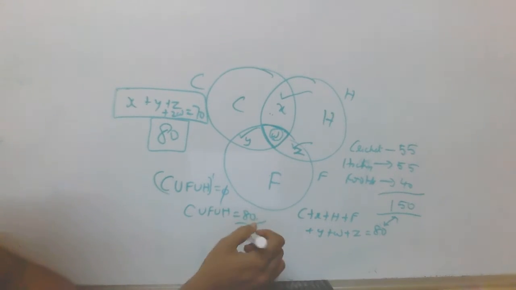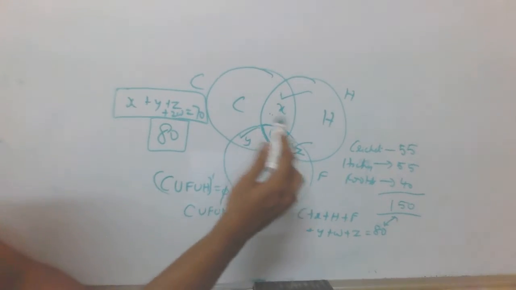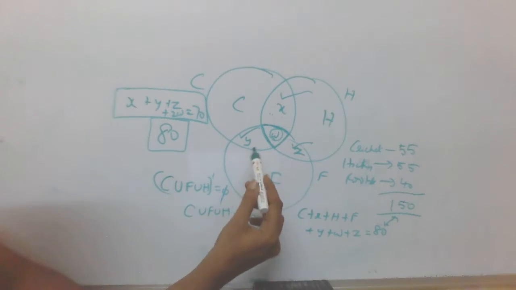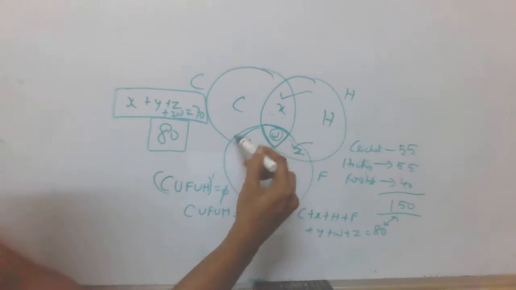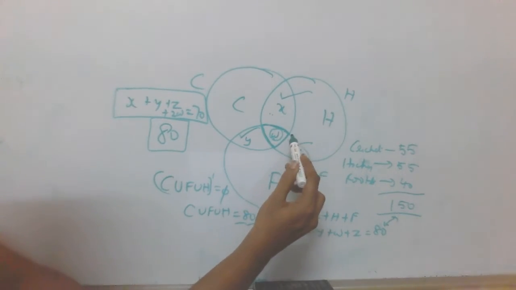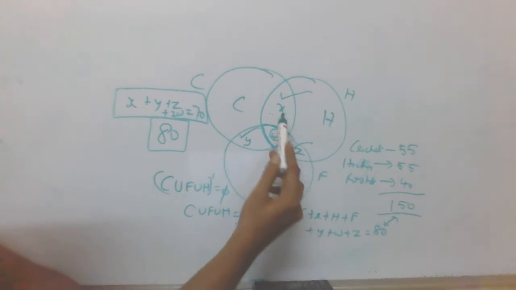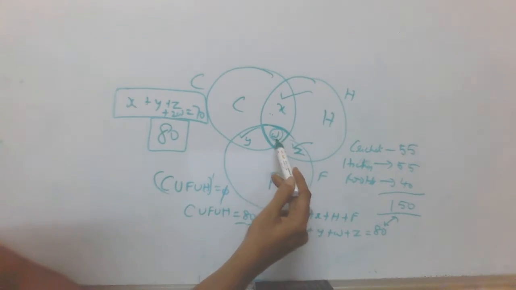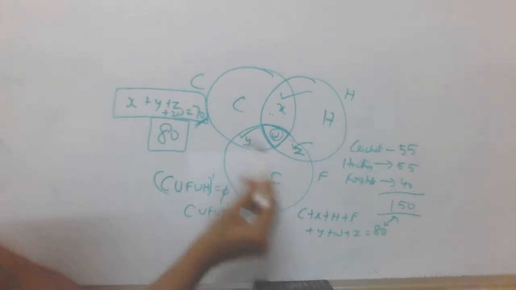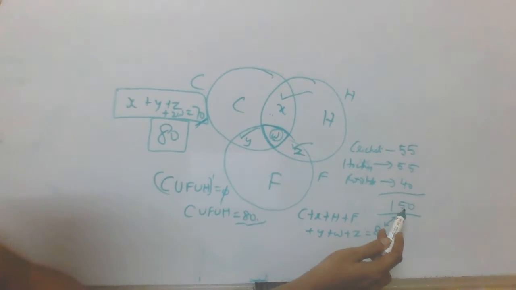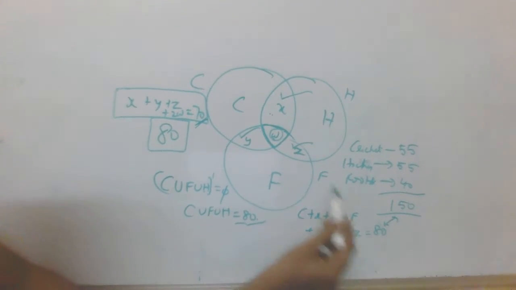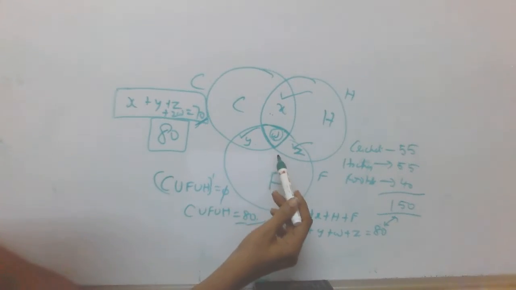Now, the potential question that can be asked in any of the competitive exams is, what is the maximum number of persons who love exactly two sports? See, the maximum number of persons who love at least two sports, that means who love exactly two sports and exactly three sports, cannot be more than 70, simply because the difference between 150 and 80 is 70, and these are the additional zones which can be filled.